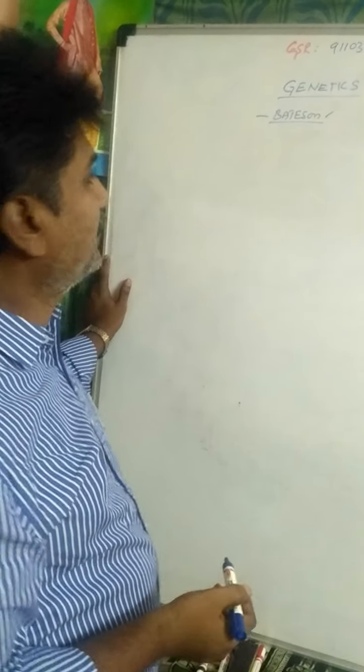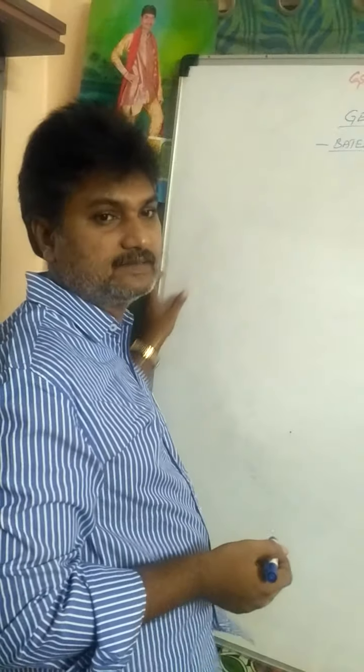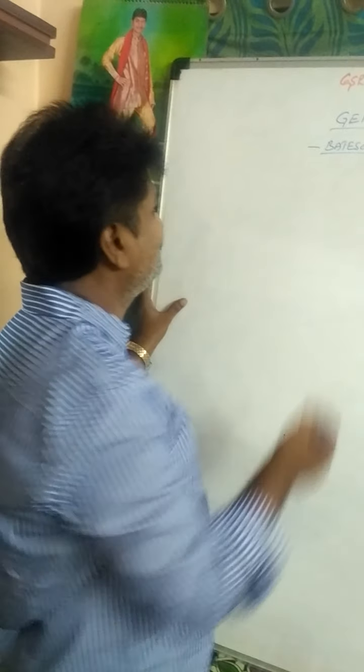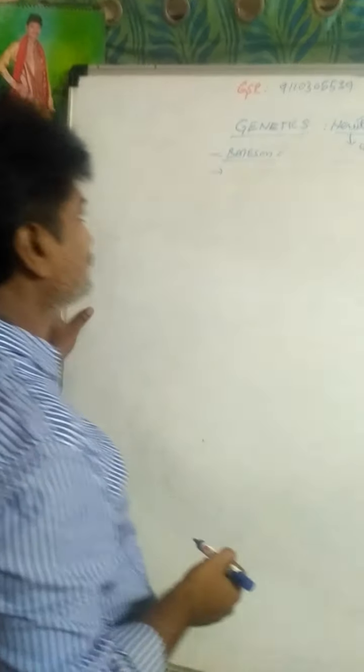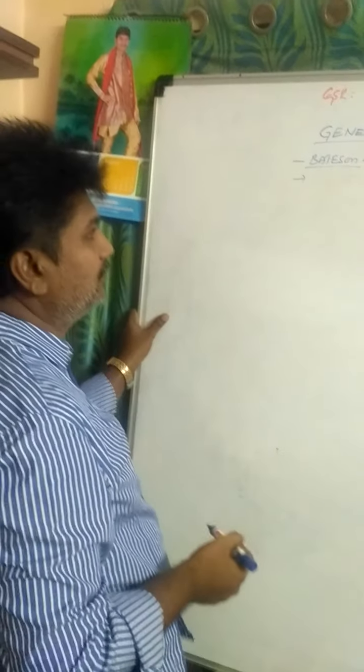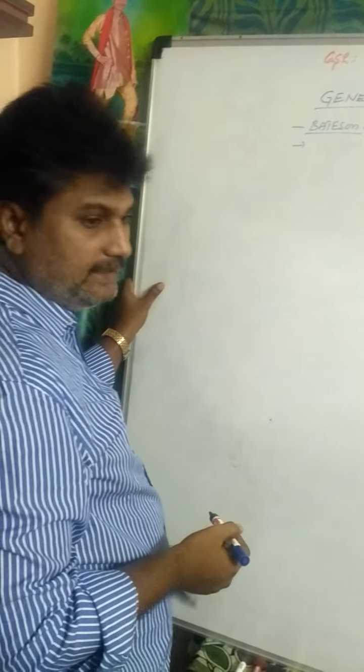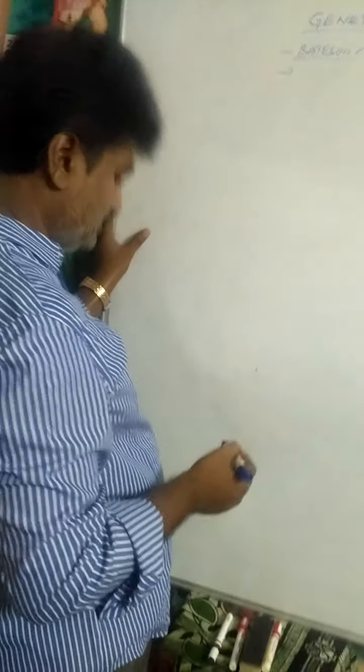Father of genetics, Mendel. Mendel's experimental material was Pisum sativum. Father of modern genetics, T.H. Morgan. Morgan's experimental material was Drosophila melanogaster. Today we are going to discuss multiple alleles.